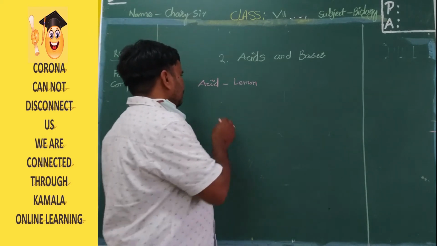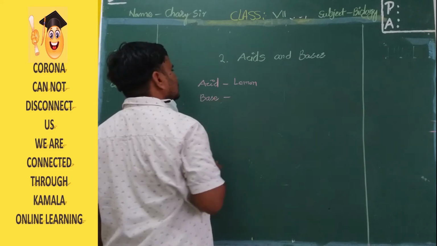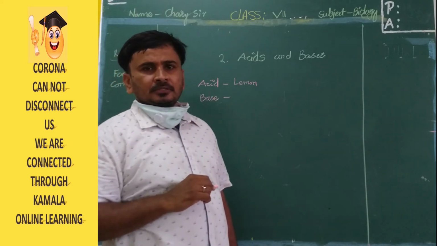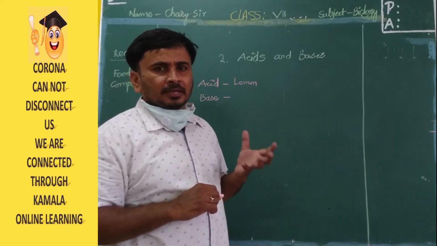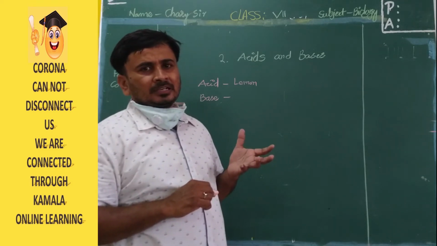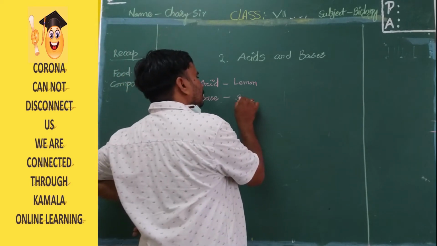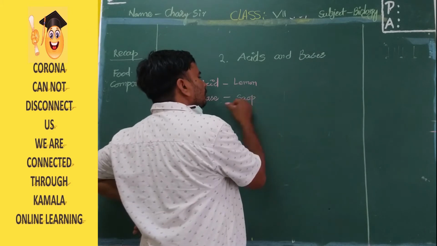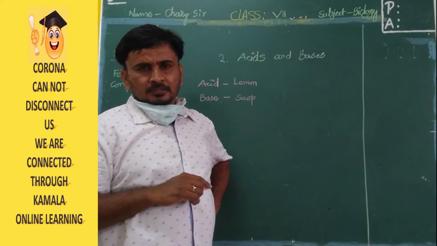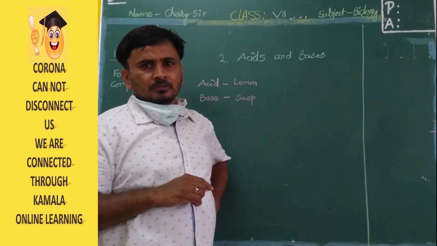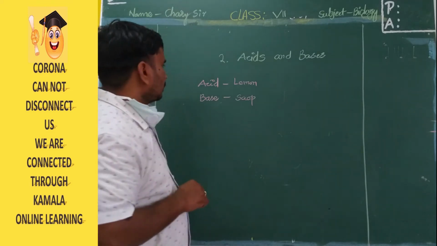Okay? Next, what is the meaning of base? We cannot taste a base. A base is one type of chemical. Generally it is different. An example is soap. Soap is a base. Acid has a sour taste.